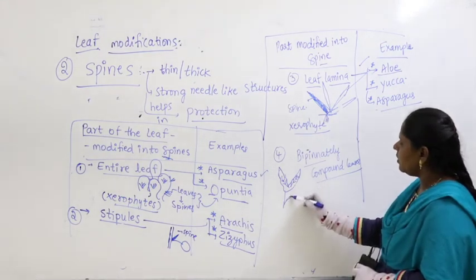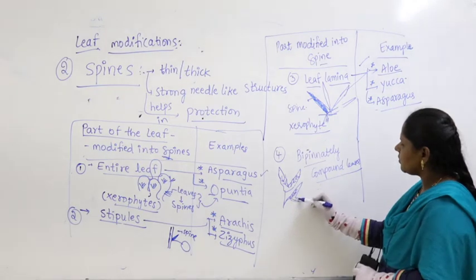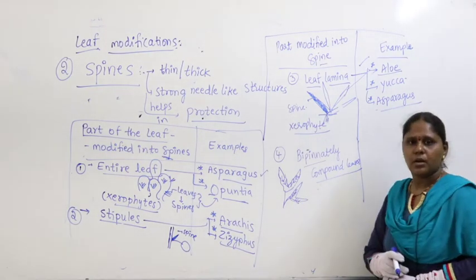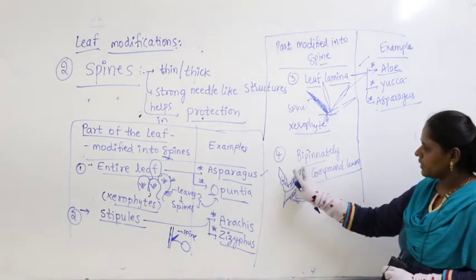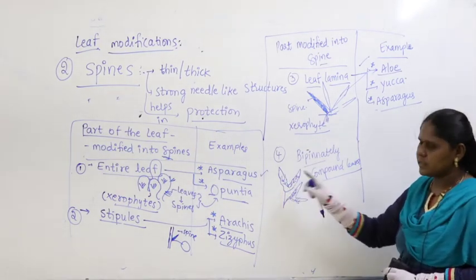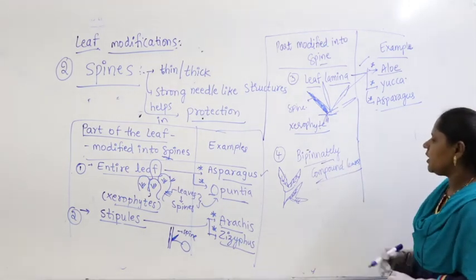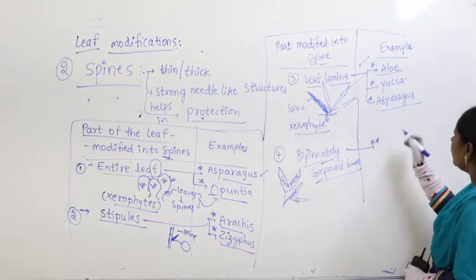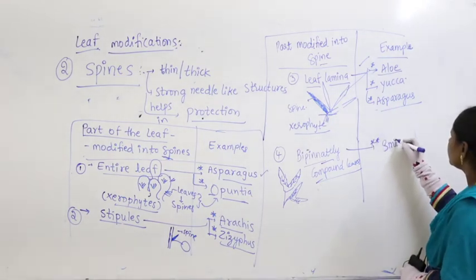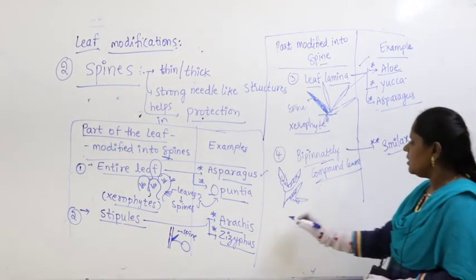Now this is nothing but bipinnately compound leaves. Right, it means the leaf is divided into two parts. It gets segregated, separated into two parts. It is called a bipinnately compound leaf. Such type of arrangement you find in the case of smilax.